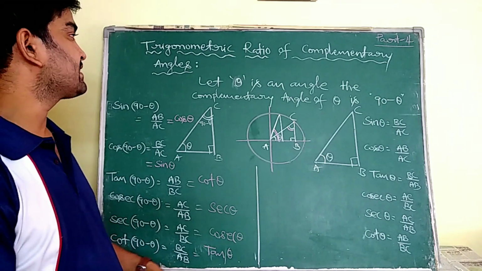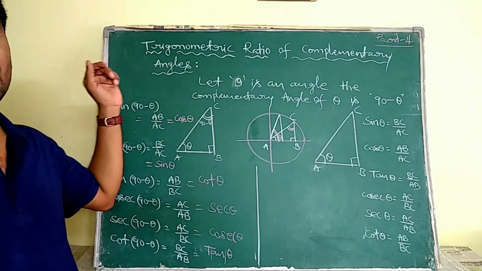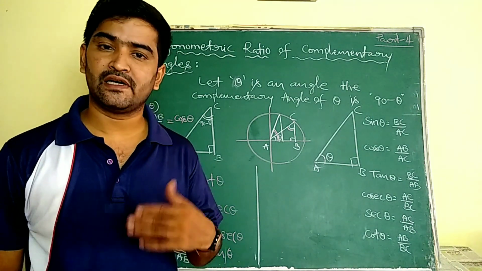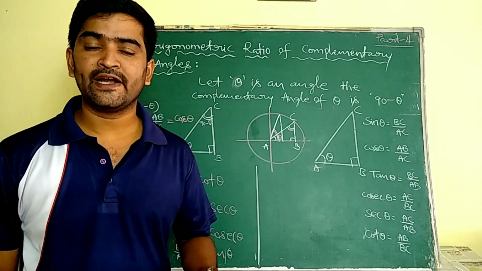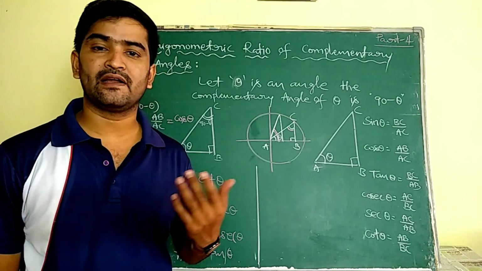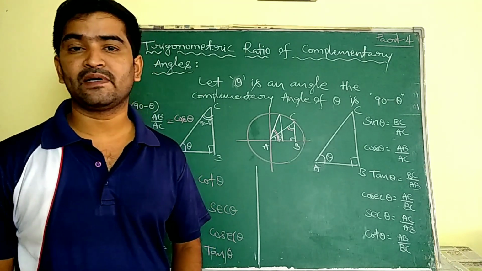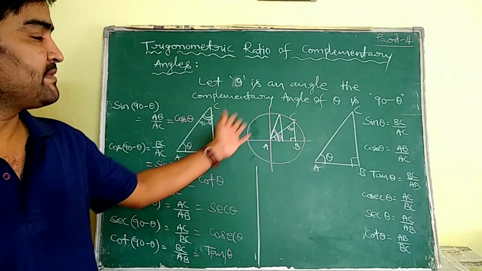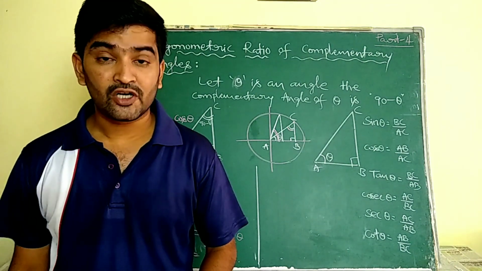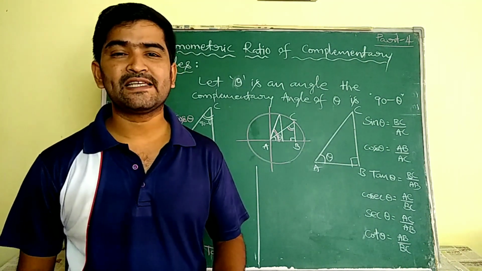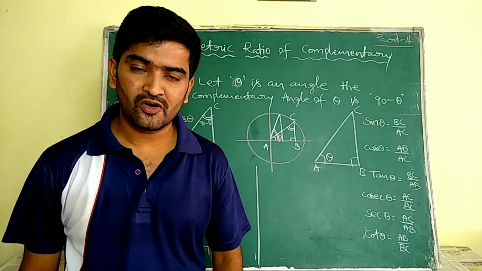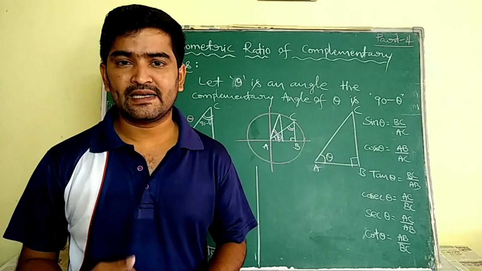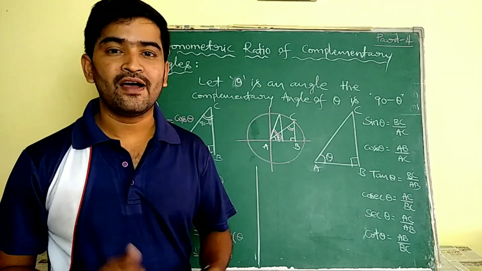After that we are going to discuss the trigonometric ratios for the angles 90 plus theta, 180 plus theta, 270 plus theta, 180 minus theta, 270 minus theta, 360 plus theta, and 360 minus theta. For all those values we are going to discuss. Discussing in this method, it is somewhat difficult. Now I am going to explain in a simple and understandable manner. So for that I am going to create some tricks to remember them in the next video.